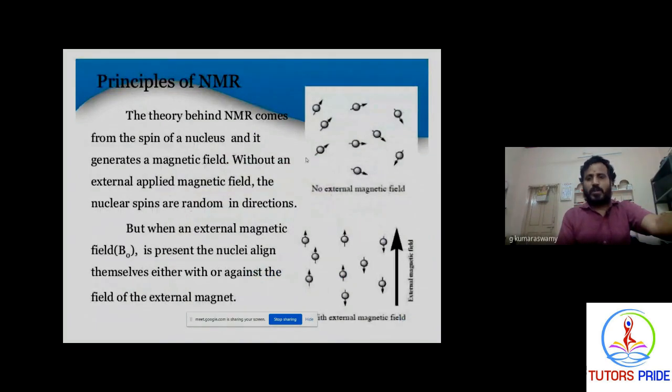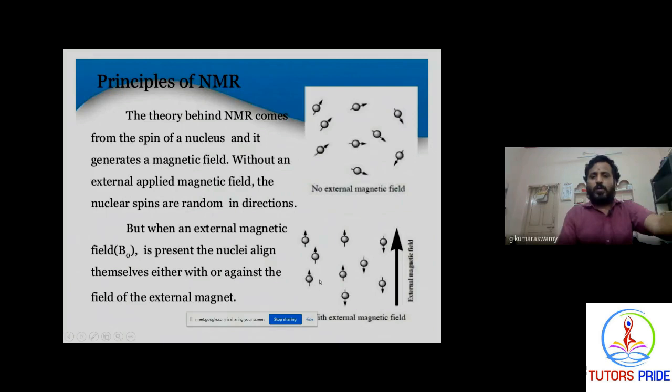Generally, if you take any atom in the absence of a magnetic field, the spinning nuclei are random, and the arrangement of electrons is random. They revolve around the nucleus like this. But when an atom is placed in an external magnetic field, it shows this kind of order.